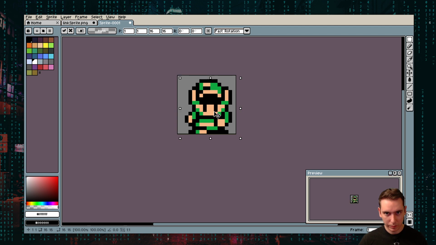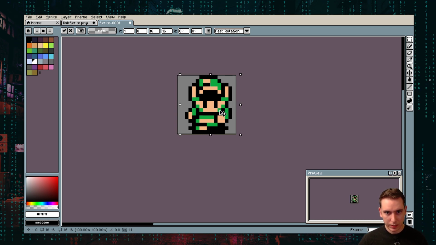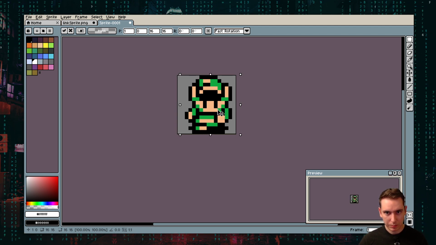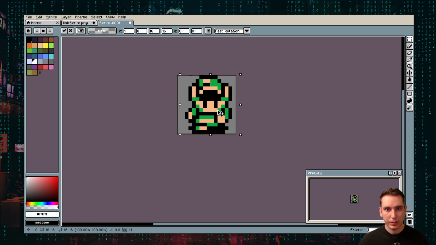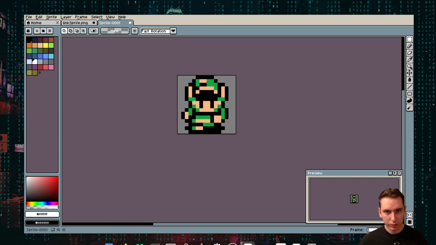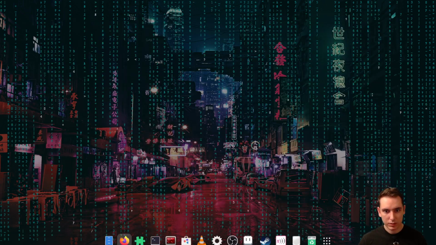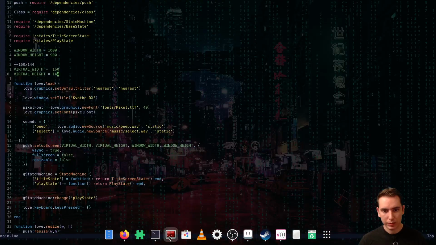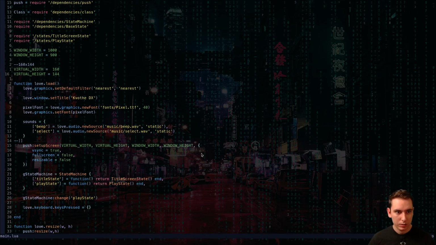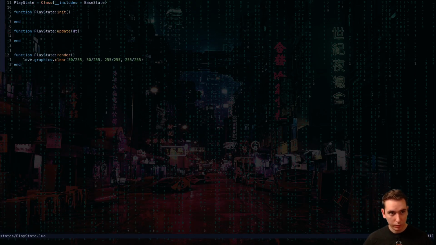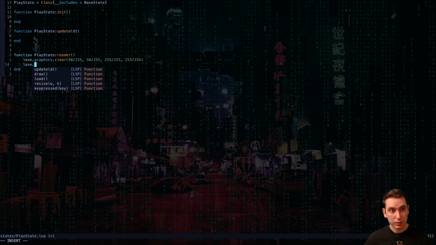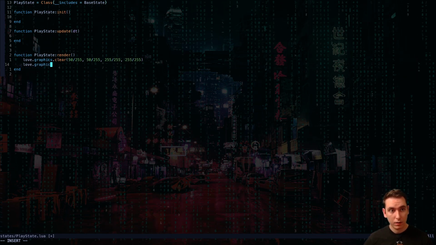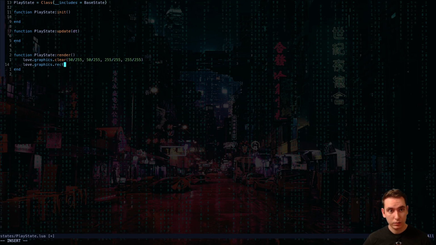So let's make our own. If we have this as a template, this is a 16 by 16. Let's see what a 16 by 16 would look like in our game, just to see if it looks appropriately sized. In our play state, we'll use a function called love.graphics.rectangle.